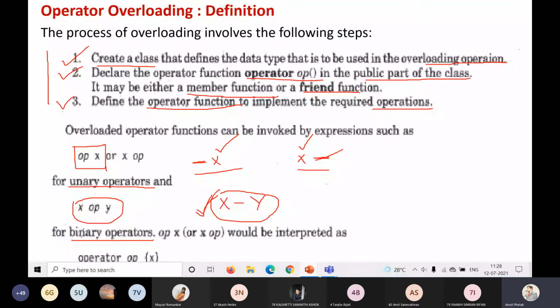Now let us move to the program. Actually, instead of doing the program directly on the screen, I'm just explaining the program over here. Purposefully, I'm taking the same example which is given in the book. Today we are doing the same program, and next lecture we will go for another operator overloading so that we can take a different example. The initial example is the one in our textbook. So let us move to the next part.